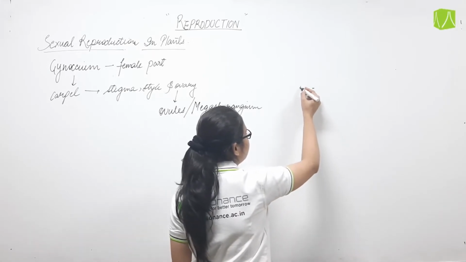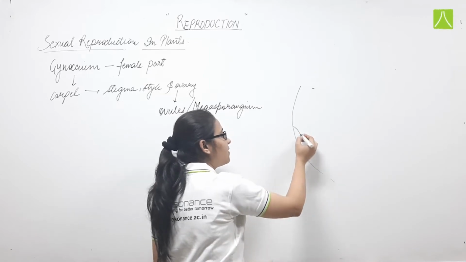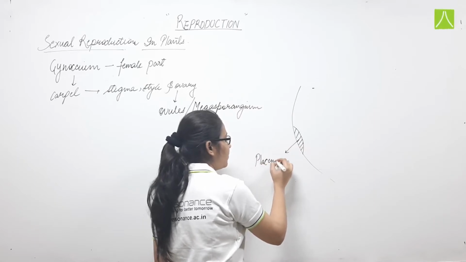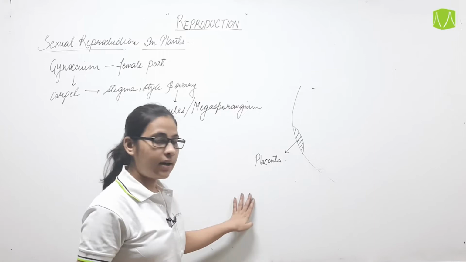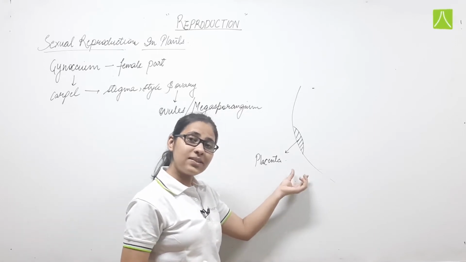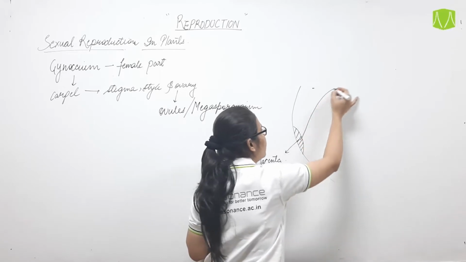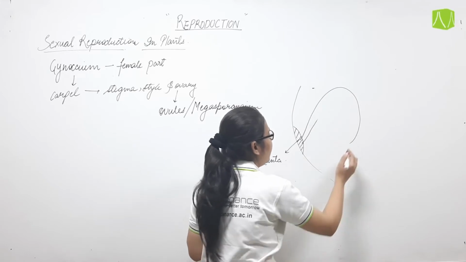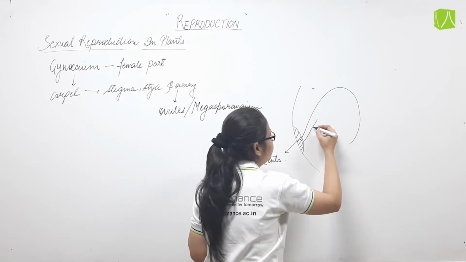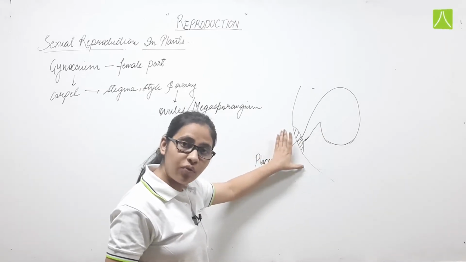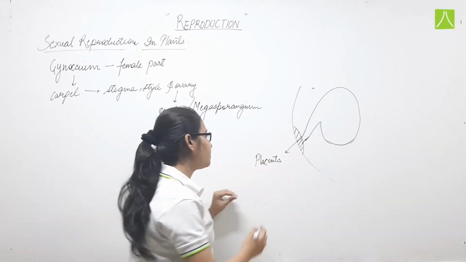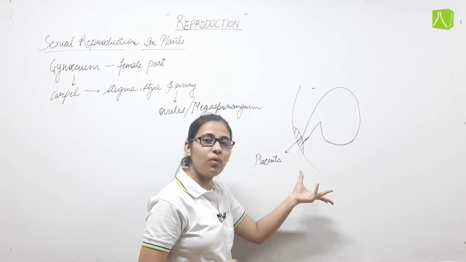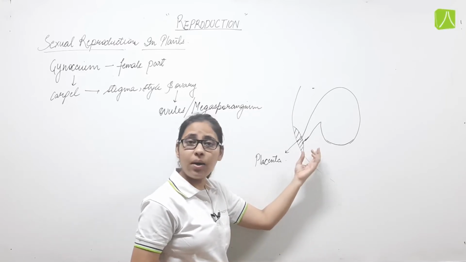So this is the wall of ovary. It contains a tissue known as placenta. From this tissue, ovule is attached. Ovule remains attached with the help of this tissue. That is, ovule is attached with the wall of ovary with the help of a tissue called placenta.